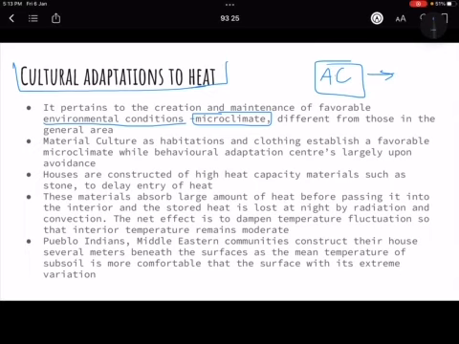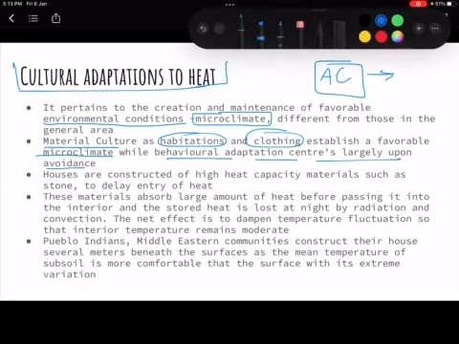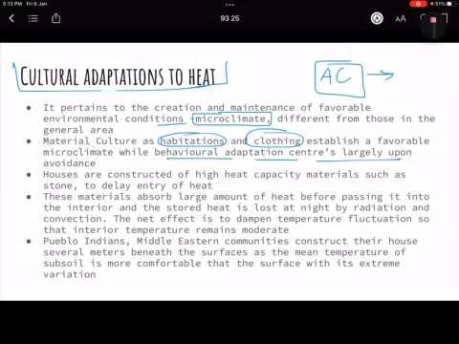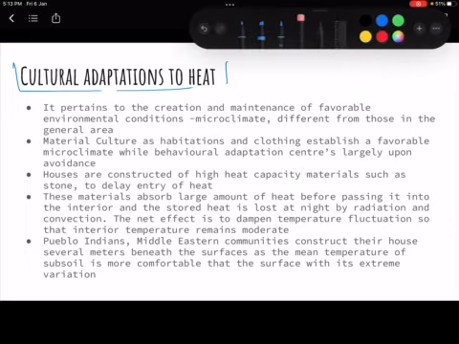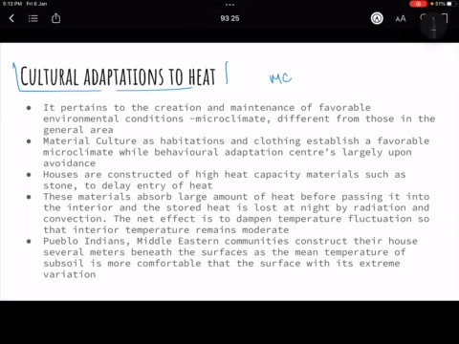ठीक है? So material culture such as habitations, clothing, ठीक है, establish a favorable microclimate, while behavioral adaptation centers largely upon avoidance. Now what is it saying? Basically, if we talk about the culture, in culture there are two things, material culture and non-material culture.